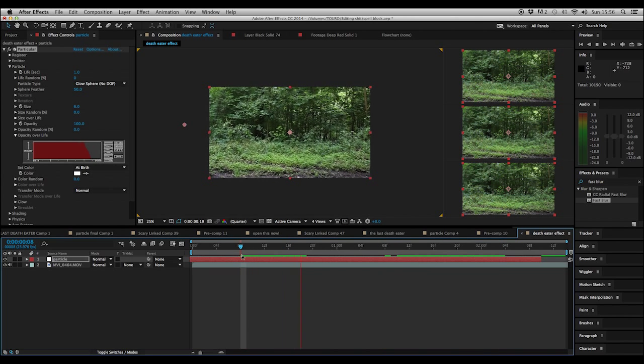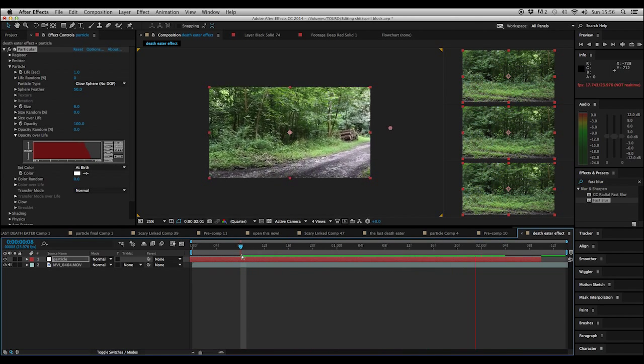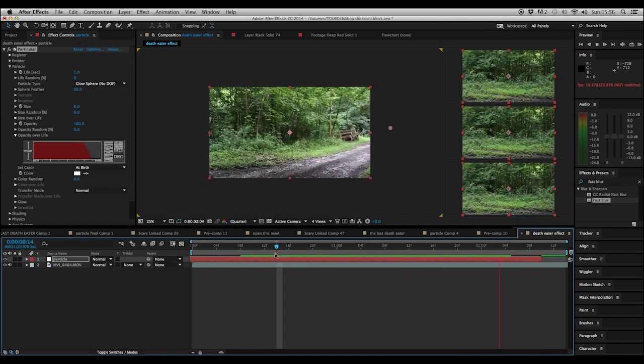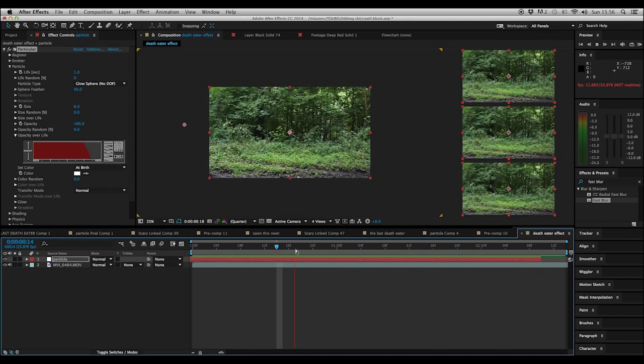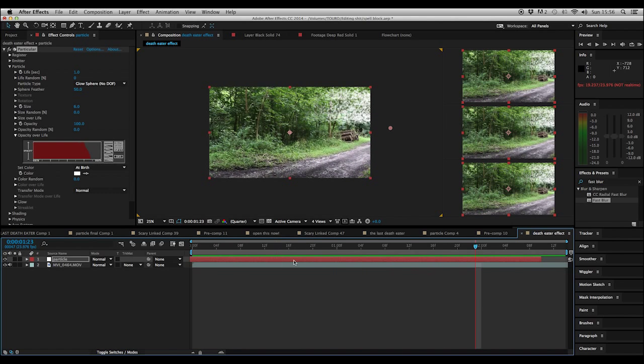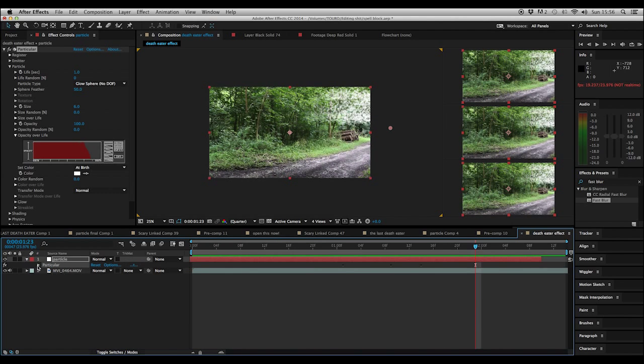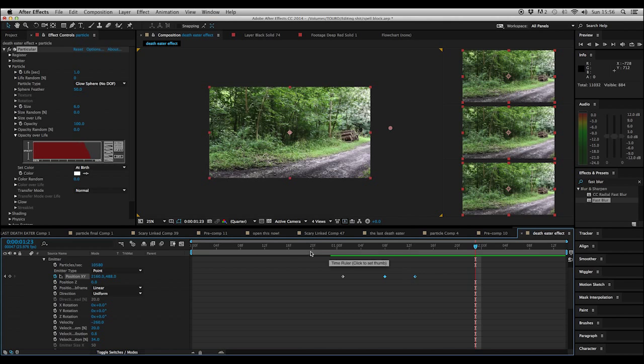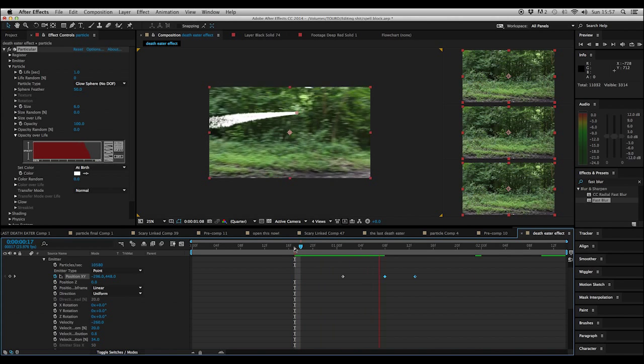So if we run through it, hold on. So he's a bit out of time. Maybe we need to speed it up. So if we just go down into emitter, we can bring these a little bit forward. This just increases the speed.